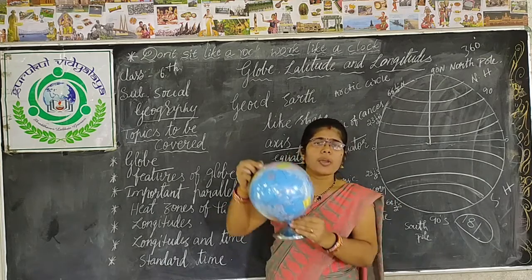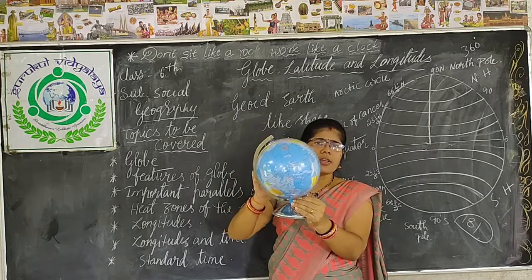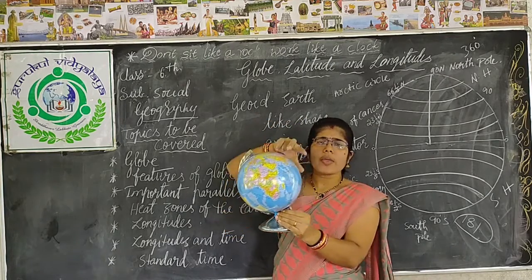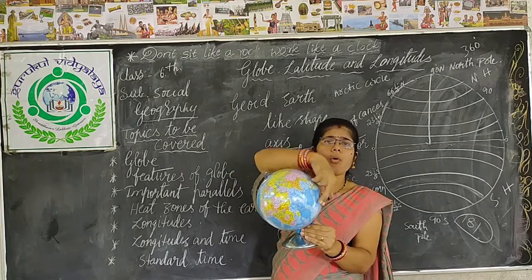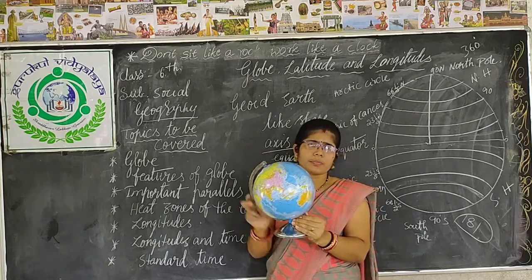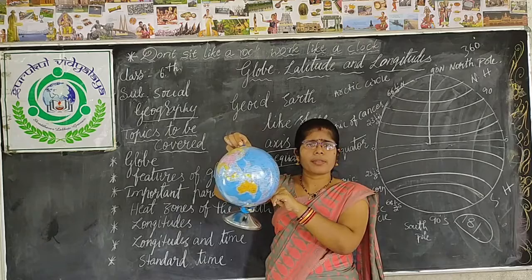No. Why? Because of the spherical shape of the earth. Due to the shape of the earth, we are not getting an equal amount of sunlight in all parts of the earth. As I have told you, the equator is a bulge.